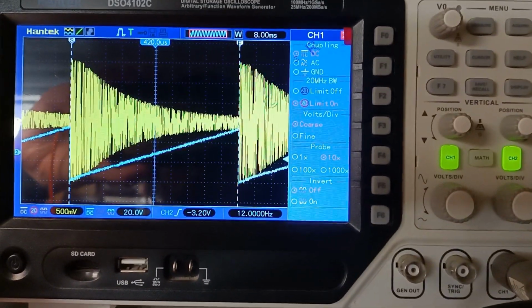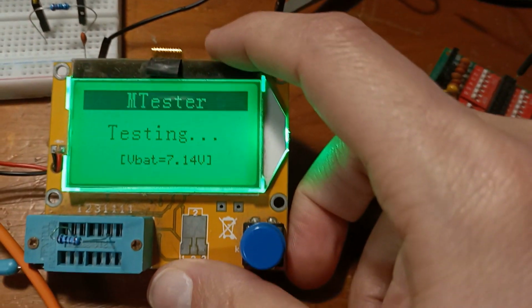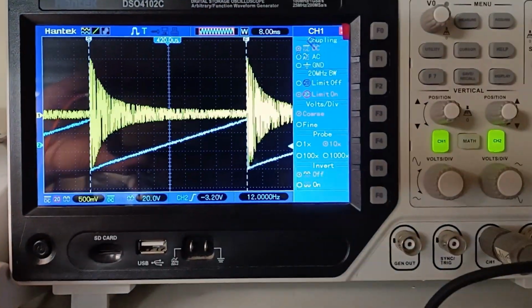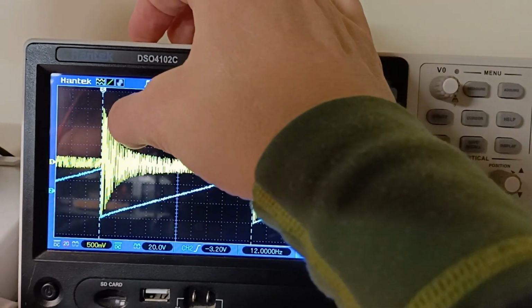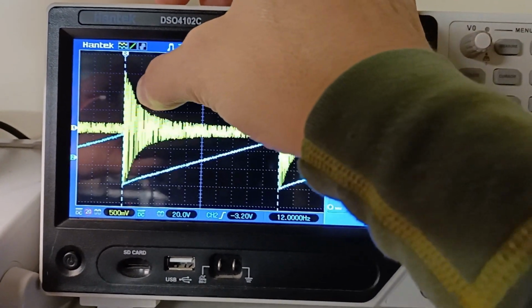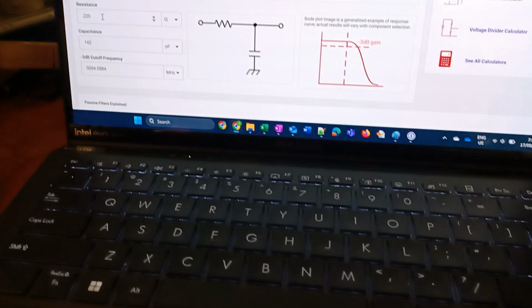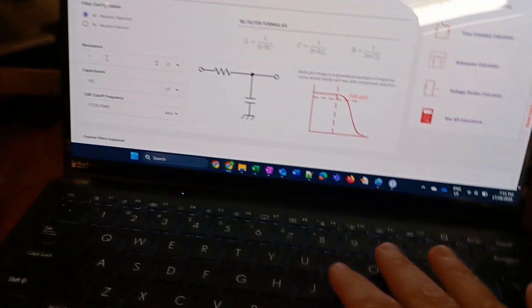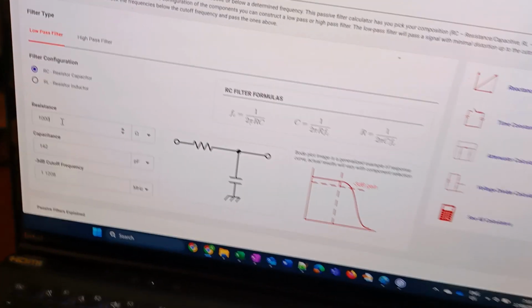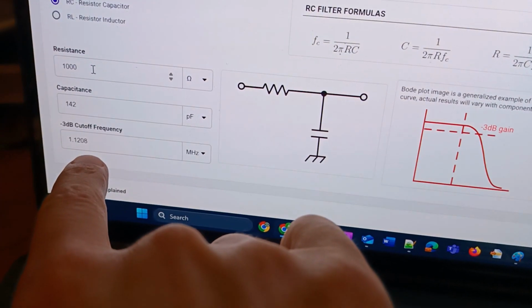And if I go and swap out the resistor for a different one, this is a 1K resistor. Now we can see it drops off a lot sooner, so maybe half a division there, so perhaps 1 megahertz. And if we go to our calculator and go with 1000 ohms there, the expected value is about 1.1 megahertz.